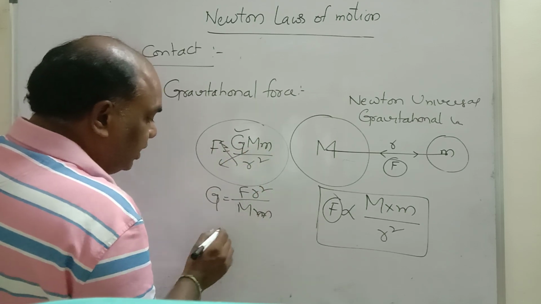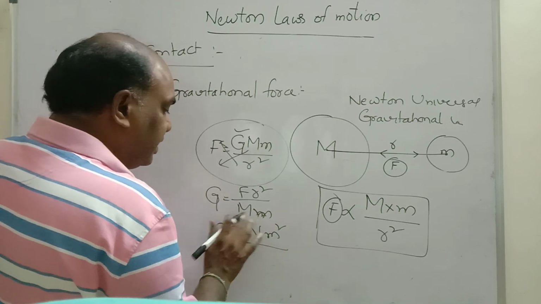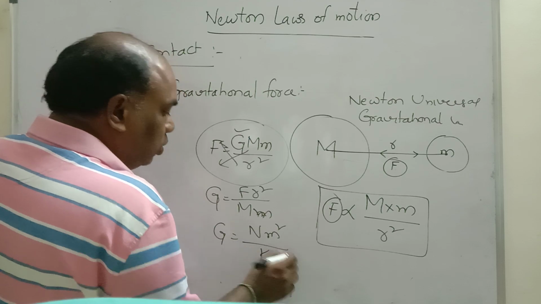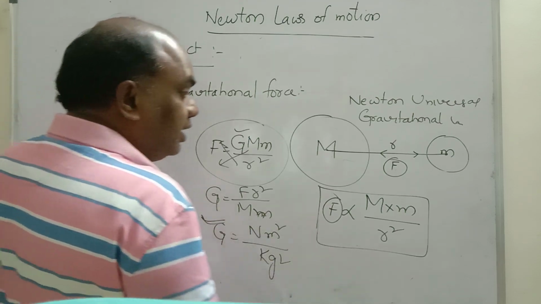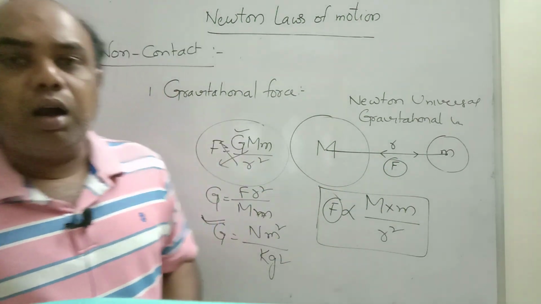What is the unit of capital G? F unit is Newton, distance is meter square, divided by kg into kg. Newton meter square by kg square is the unit of the gravitational constant. This is a non-contact force.